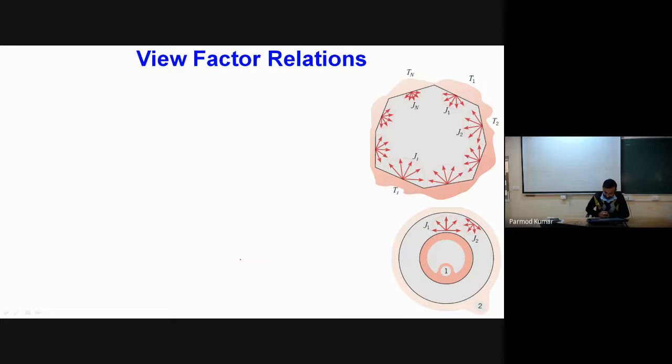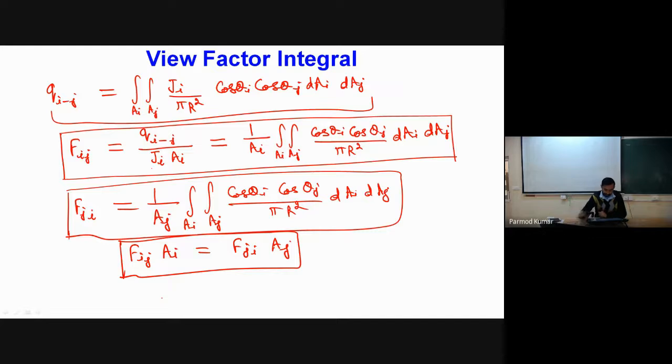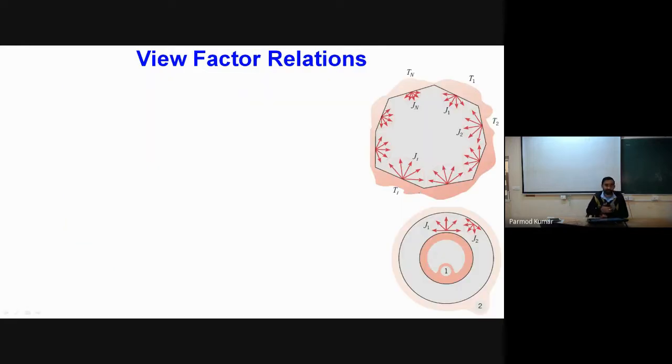Okay, now let us see how to find the view factor for more complicated situations. There are actually two different approaches. One is to go for the exact mathematical details and use this integral equation to find the view factor. The other is a simplified approach, by observing and applying some simplified relations of the view factor, we can calculate it. So I have one enclosure, say this enclosure has n number of surfaces, and each surface is isothermal, having temperatures say T1, T2, Ti, Tj, Tn, etc.